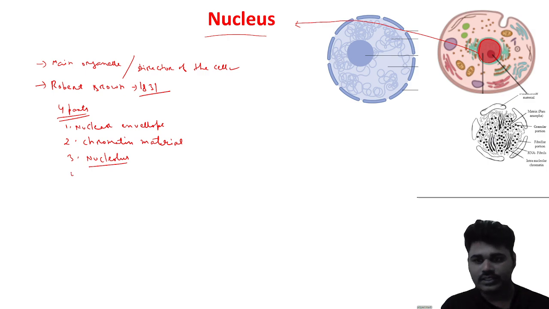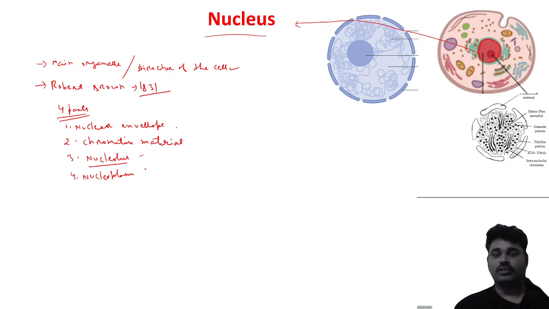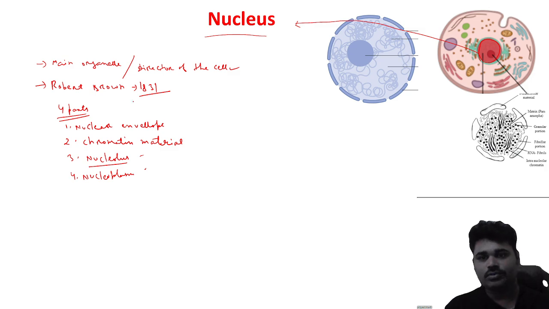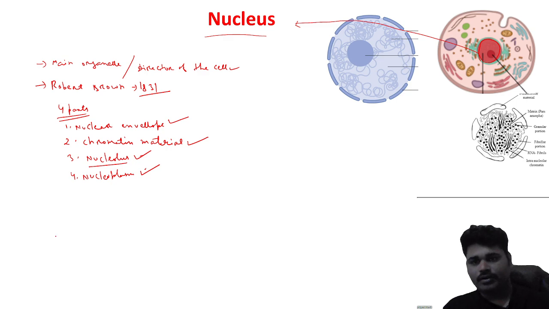And the fourth one is called the nucleoplasm. The nucleus can be divided into these four parts: the nuclear envelope, the chromatin material, the nucleolus, and the nucleoplasm. So first come to the nuclear envelope.